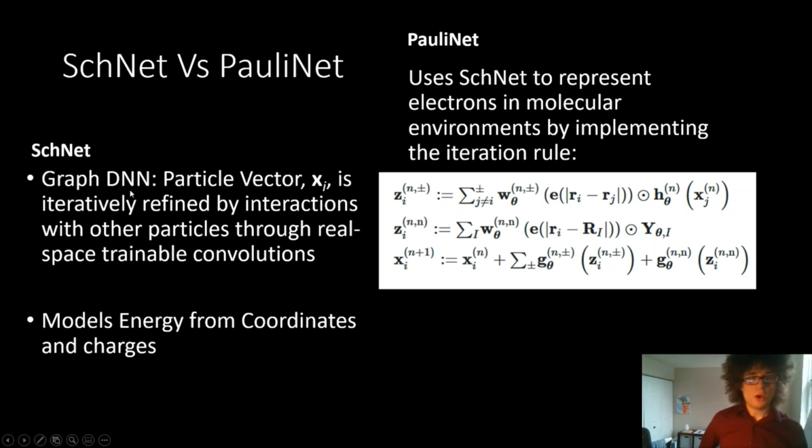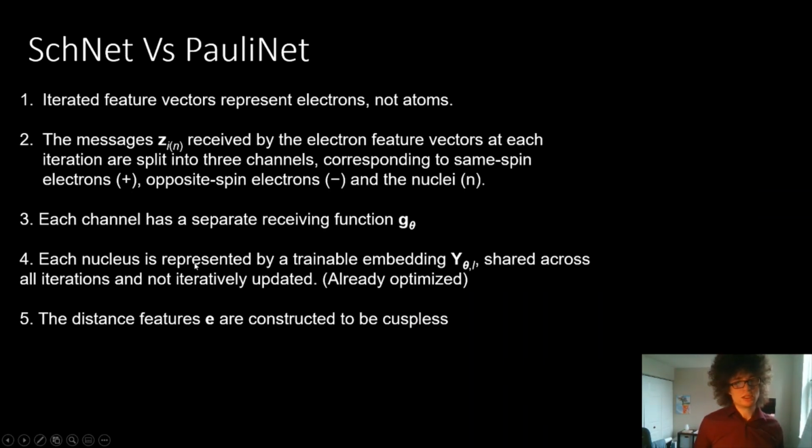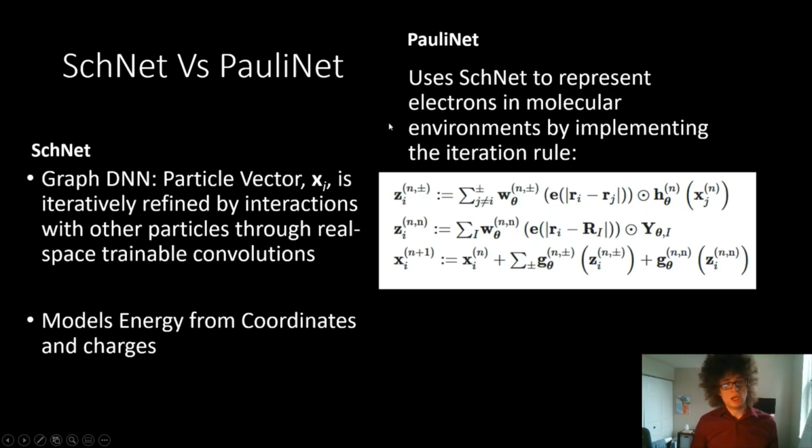It is important to understand that in the SchNet they looked at different atoms, while in the PauliNet they represent electrons, not the given atoms. Basically, the SchNet was identifying this particle vector.